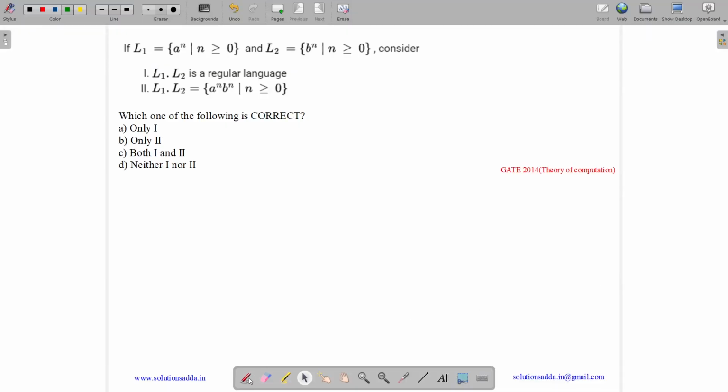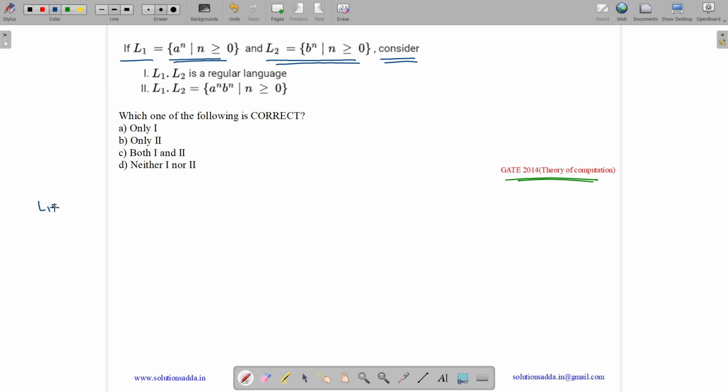This question belongs to Theory of Computation subject and was asked in GATE CSE 2014 Set 2. So the question states, if L1 equals a to the power n, n is greater than or equal to 0, and L2 equals b to the power n, n is greater than or equal to 0. Consider 1. L1.L2 is a regular language. 2. L1.L2 equals a to the power n, b to the power n, where n is greater than or equal to 0. Which of the following is correct?